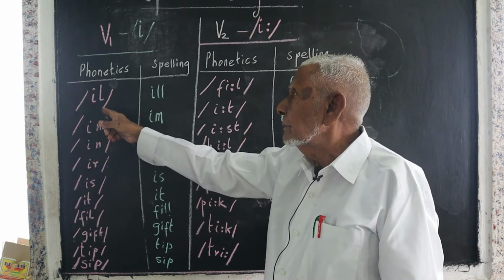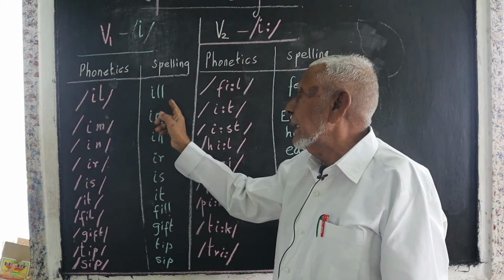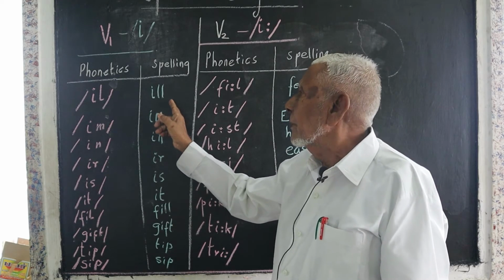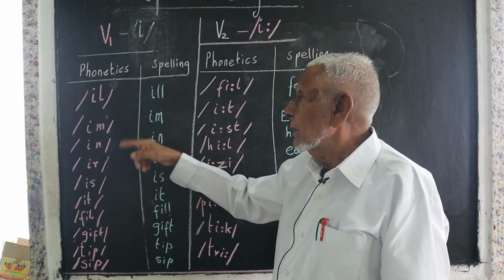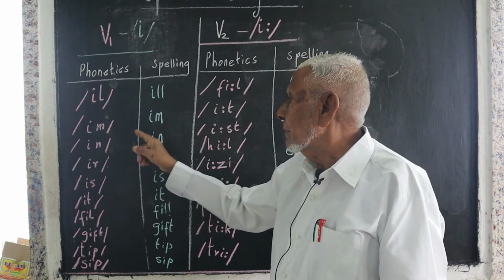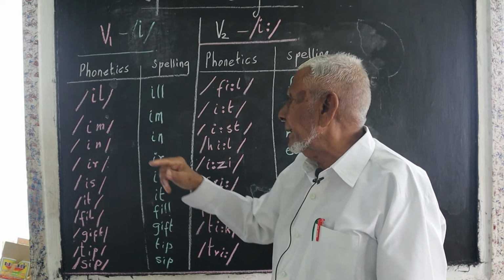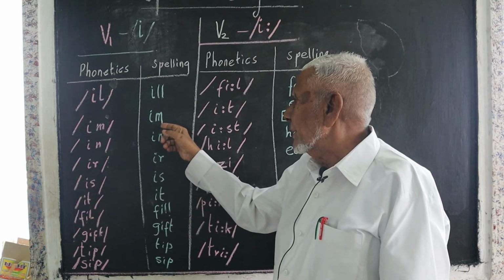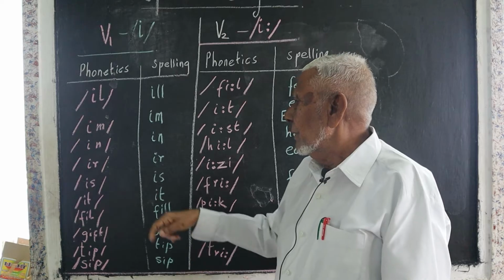Ill, spelling I-L-L, ill. My friend is ill. Im, same spelling and phonetics. It is impossible to do that.